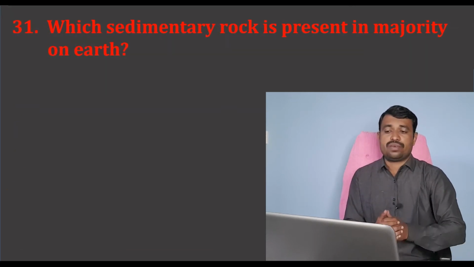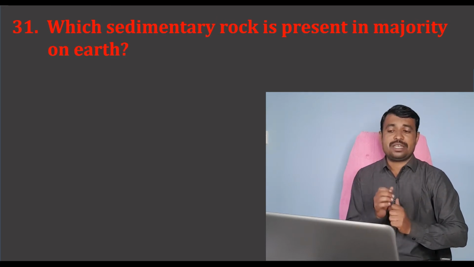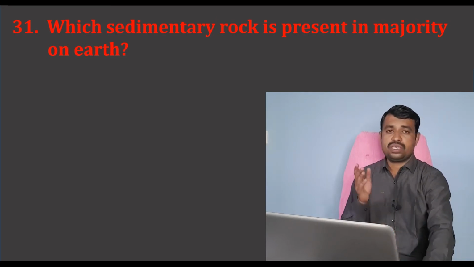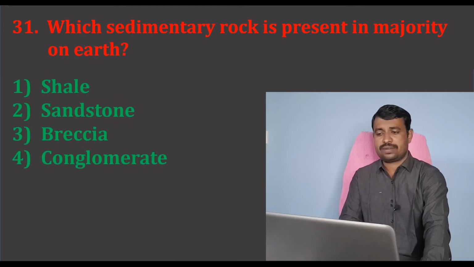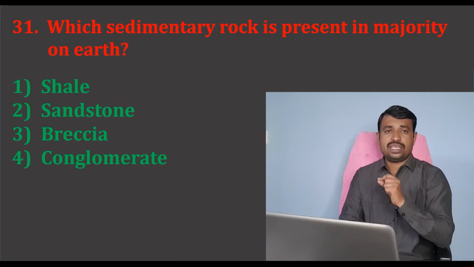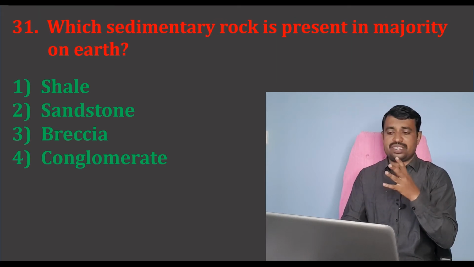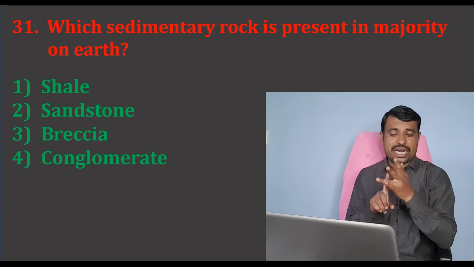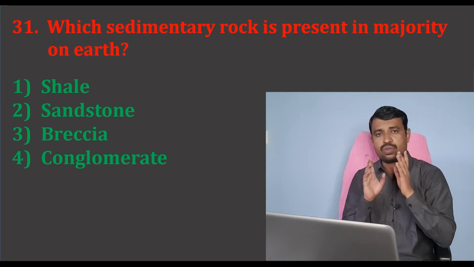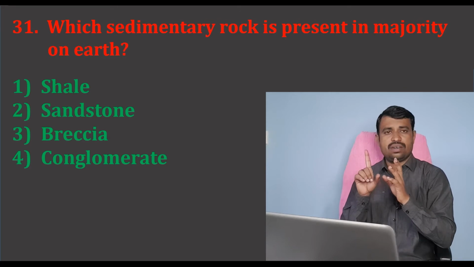Then the next question: which sedimentary rock is present in majority on the earth? You see there are different rocks on the earth's surface, but in this question, which of the following rocks is present in the majority on the earth's surface? There are again four options: shale, sandstone, breccia and conglomerate. So the correct answer is the shale.